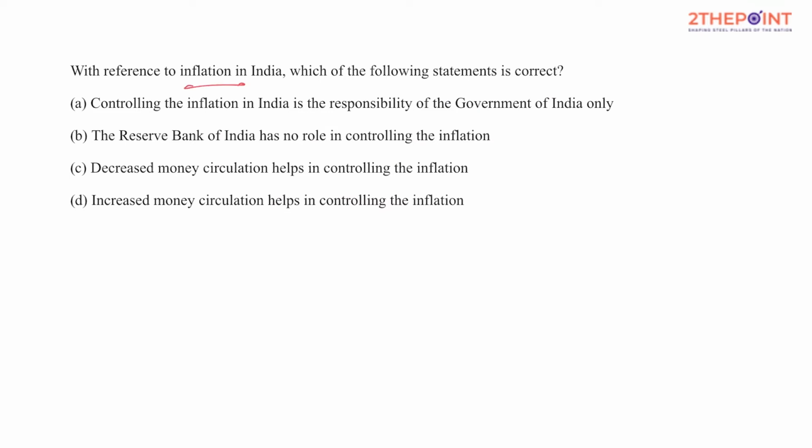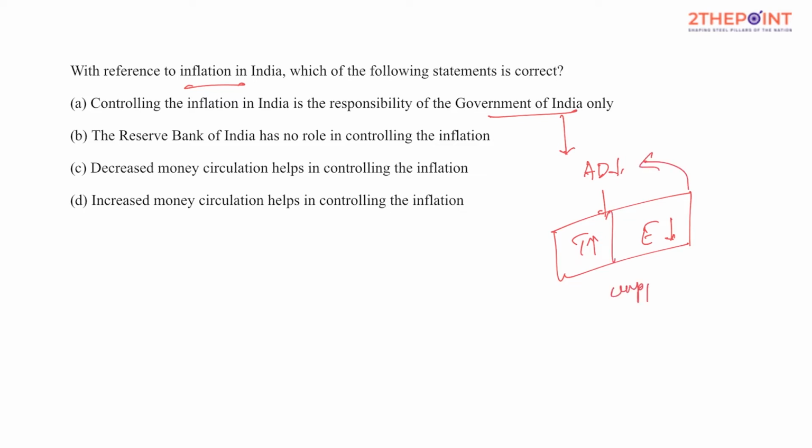With reference to inflation in India, which of the following statements is correct? Controlling inflation in India is a responsibility of government of India only? No. In fact, government of India could control inflation, but most of the time it leaves it to the Central Bank, because how could government control inflation? By reducing demand, isn't it? Yes. But how could government reduce demand? By increasing taxes and reducing expenditure. But don't you think any government that increases taxes and reduces expenditure to contain demand becomes unpopular among the people? So any initiative of government to contain inflation is unpopular, and that's the reason in most countries the governments, though they can contain inflation, hardly make any effort.